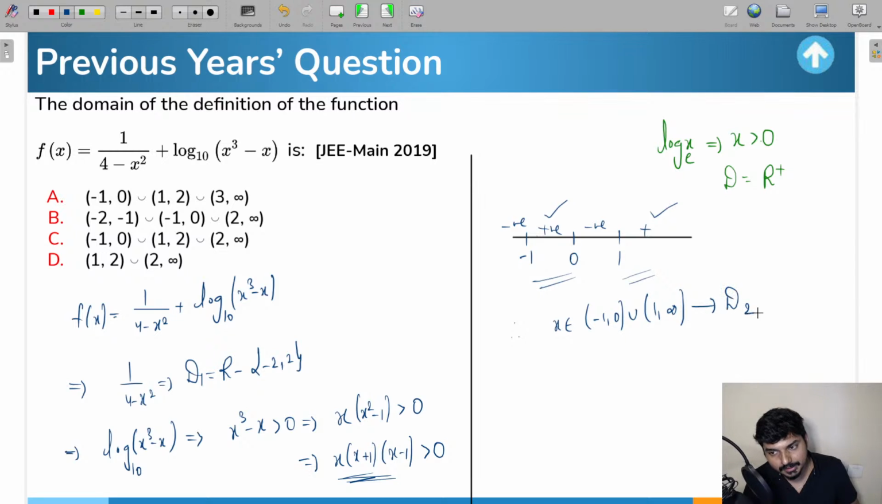This is your domain number 2. Now to find the final answer, we need to take the intersection of the two domains, D1 intersection D2. So tell me, what is the intersection point of these two